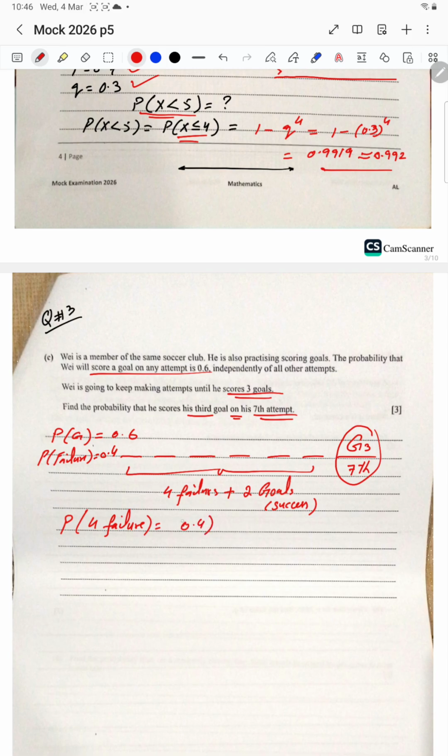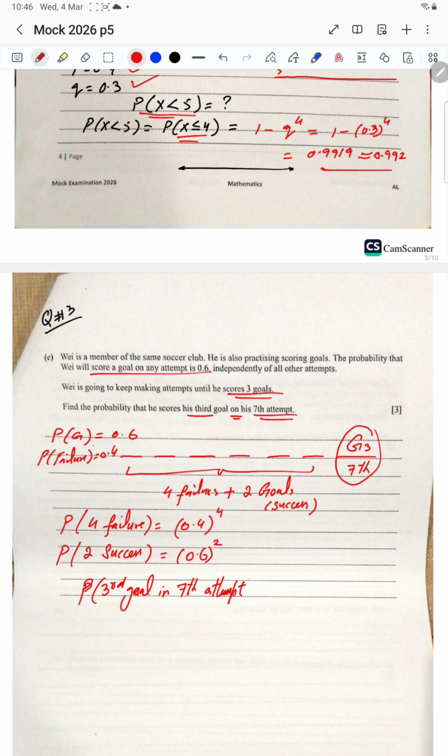So I can write the probability 0.4 power 4, and the probability of 2 successes in the first 6, I can write 0.6 power 2. Now it is not even finished here. I will write the probability of the third goal in the 7th attempt.